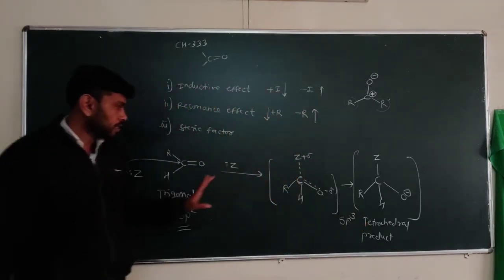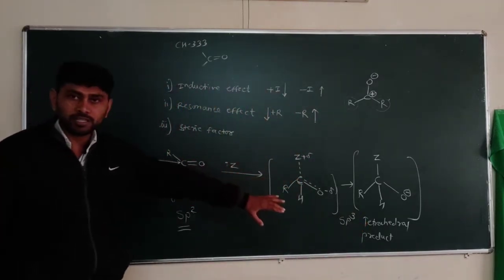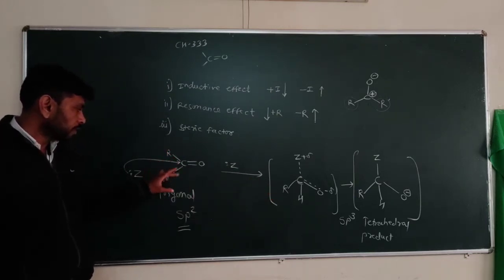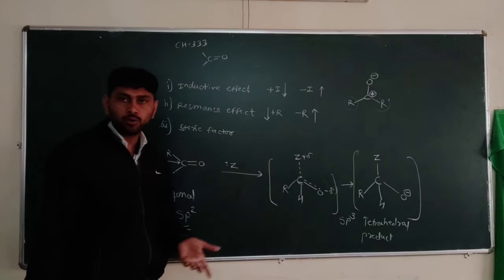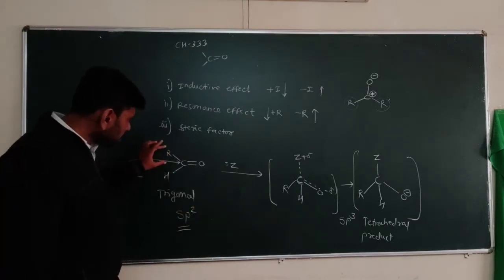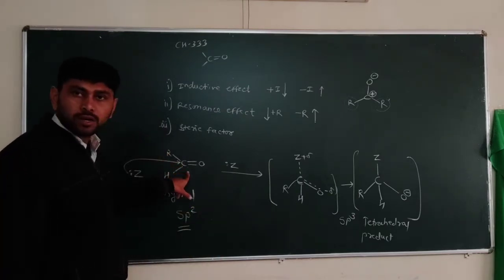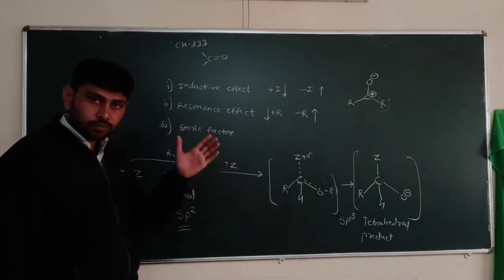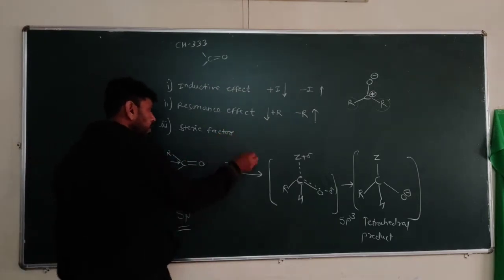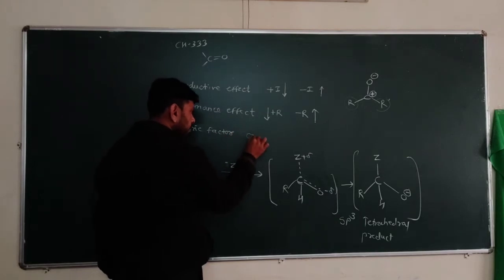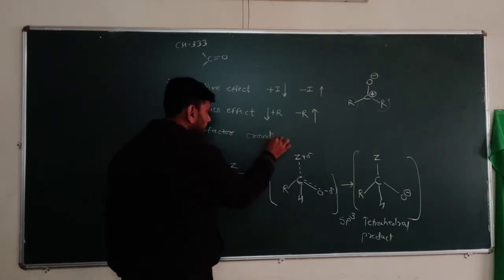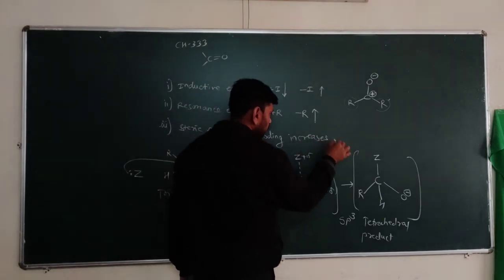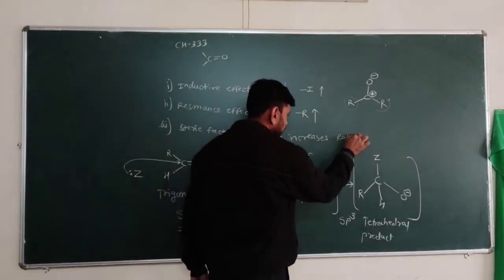Since there is more crowding in the product, if these R groups, sometimes another R group instead of H, or substituents on the carbonyl carbon are more crowded, the rate of reaction decreases. So if crowding increases, the rate of reaction decreases.